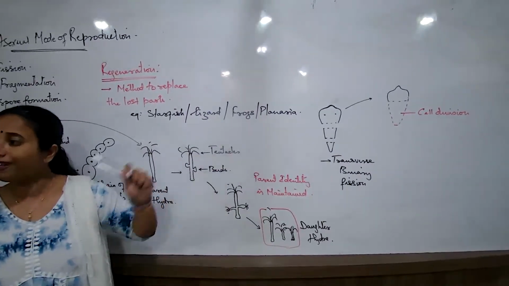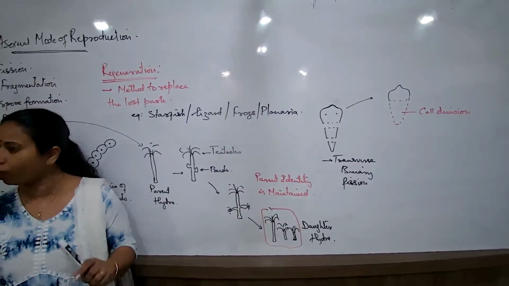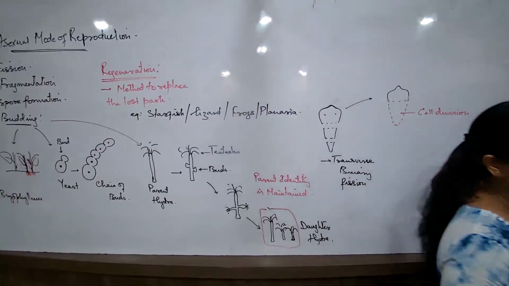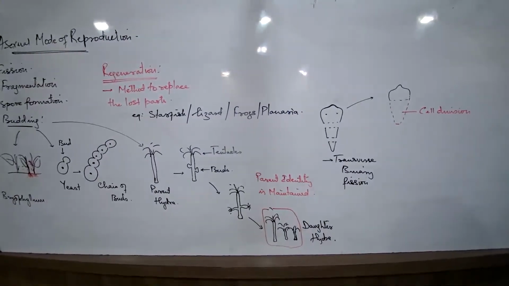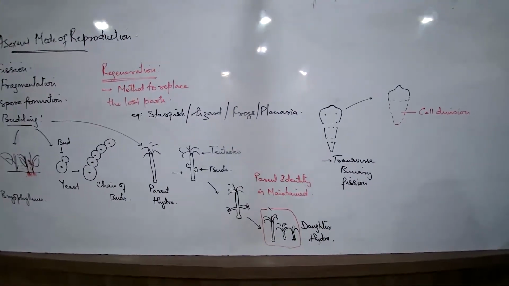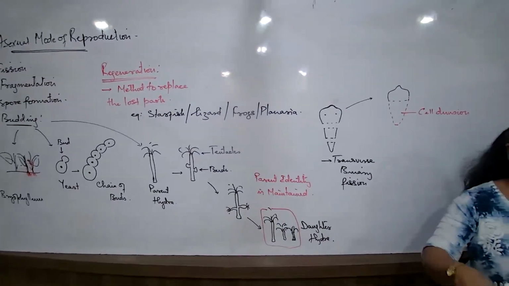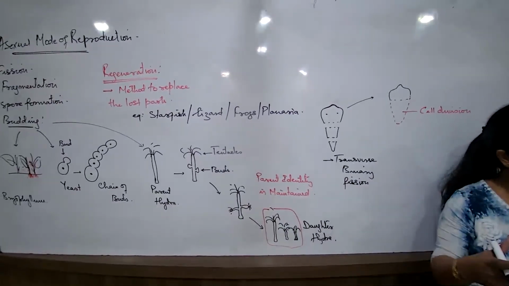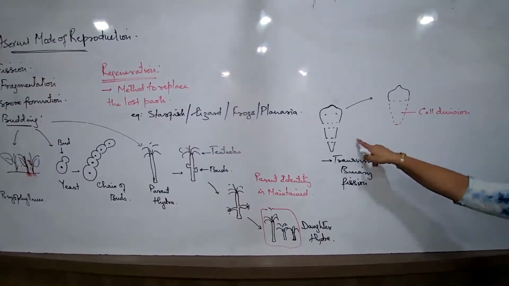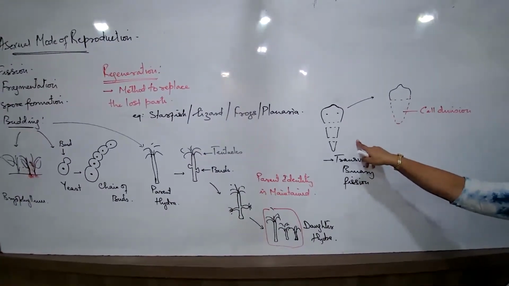A frog or a lizard has lost one of its hind limbs, say suppose. The lizard has lost one of its hind limbs. Is it possible that the lizard's body will again develop the entire hind limb, or the lost limb, will it develop the entire lizard back? No. In case of this planaria, what's happening?